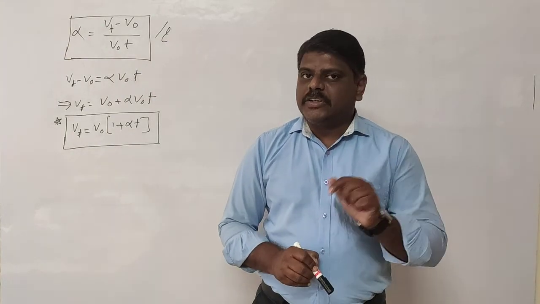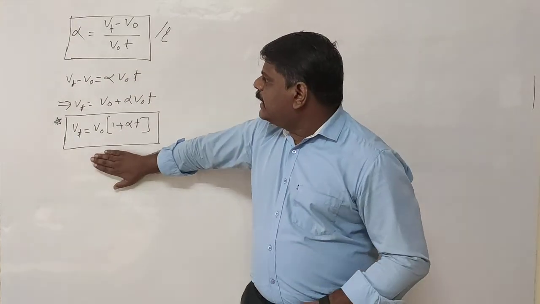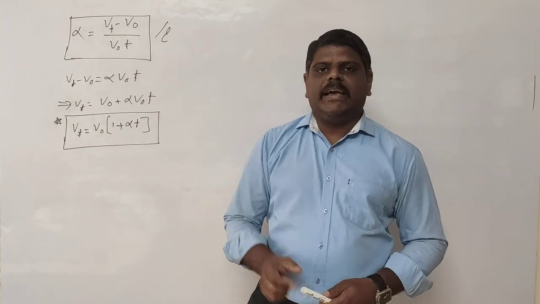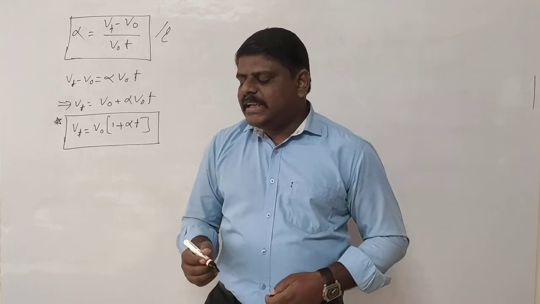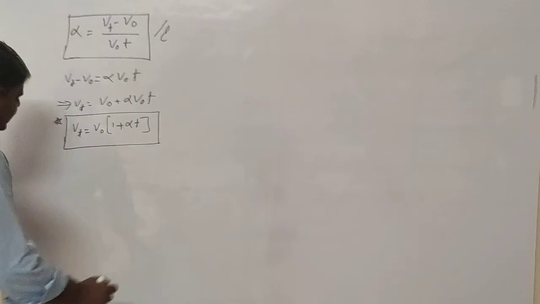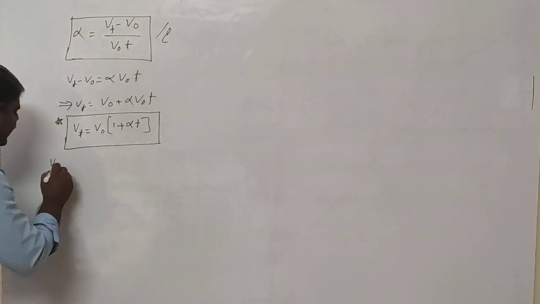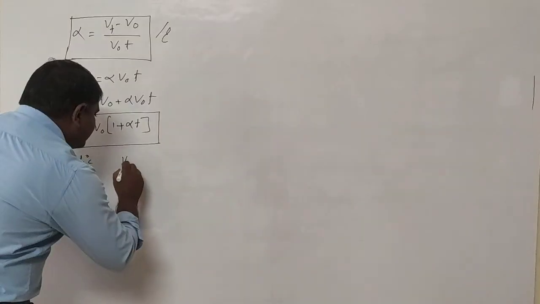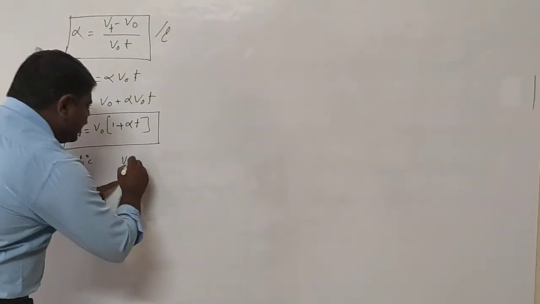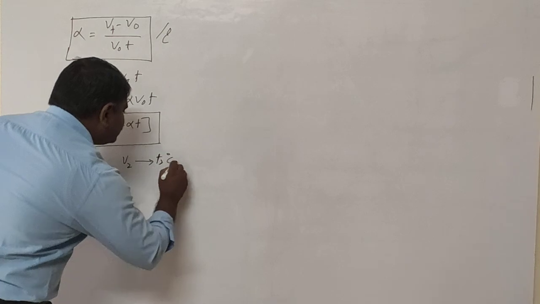Okay, don't be confused about the solids and the liquids here. This is the formula when the temperature is given as 0 degrees Celsius and T degrees Celsius. In case the temperatures are given as T1 and T2, let us consider that V1 is the volume of the gas at the temperature of T1 degrees Celsius, and V2 is the volume of the gas, or the final value, at the temperature of T2 degrees Celsius.